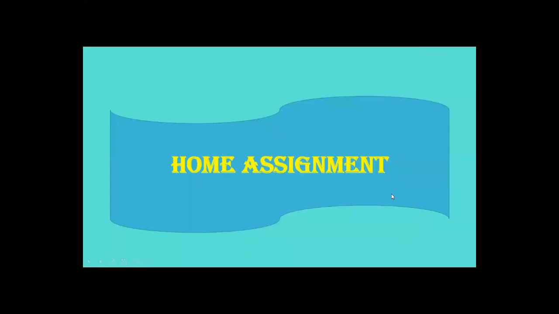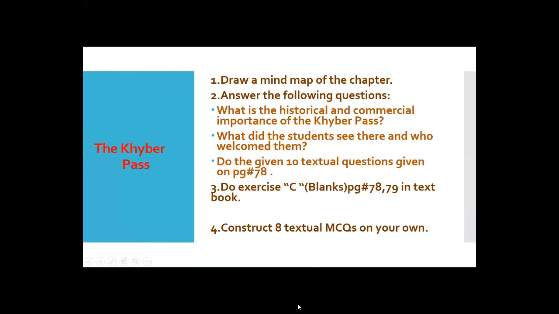Okay, home assignment. What I'm going to share with you, home assignment I'm going to share with you. See, this is the home assignment of Pass. Take a quick screenshot. You have to draw a mind map. You have to answer these 2 questions and the 10 questions in your book on page number 78. Then the exercise of blanks on page number 78, 79, 10 blanks are there. You have to do it in the book, and then construct 8 textual MCQs on your own by taking the informative lines from the chapter. So this is the homework of the Pass.